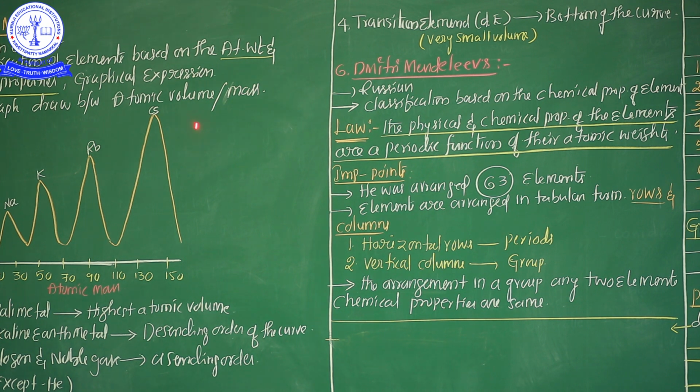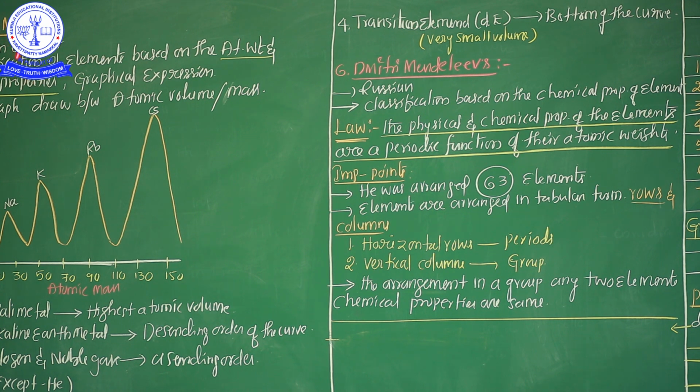Point number 1, he classified the elements based on atomic weights and physical properties. Point number 2, the graph expresses the combination of atomic volume and atomic mass. In the graph, alkali metals are at the peak position, the first group A element. Alkaline earth metals are in descending order, halogens and noble gases are in ascending order, and transitional metals are at the bottom of the curve. So keep in mind, my dear students, the Lothar Meyer classification of the elements.